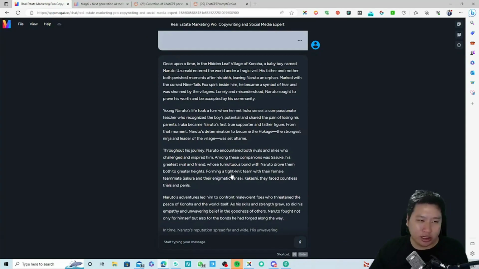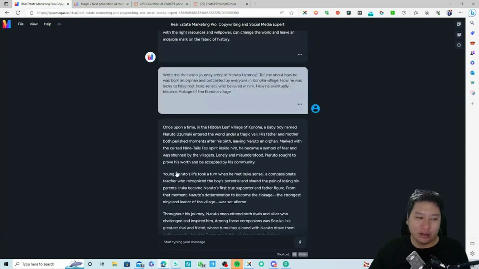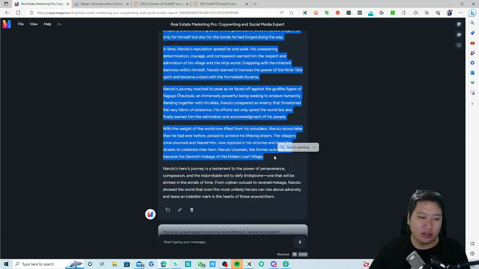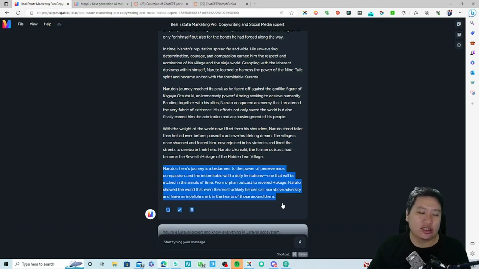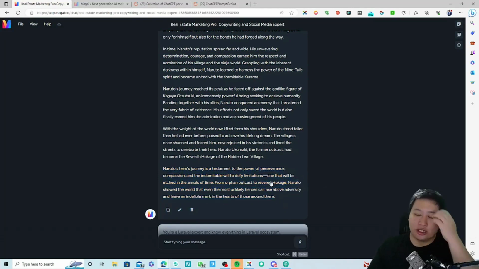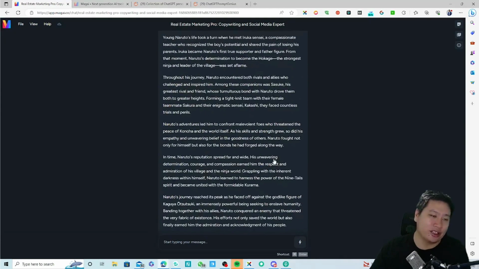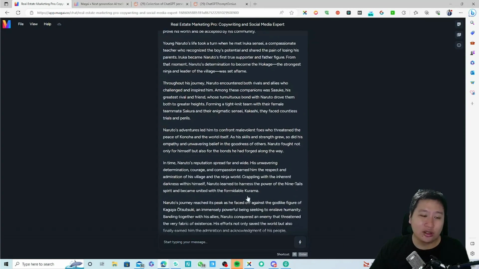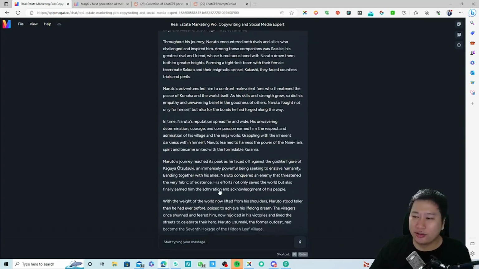So if you look at this one, it gives you the story all the way down here, and then there's only a small section of the summary of the entire story in there. And the cool thing is that it really goes down the entire journey, although of course in between there were some important arcs that it misses out, but it covers many different sections.